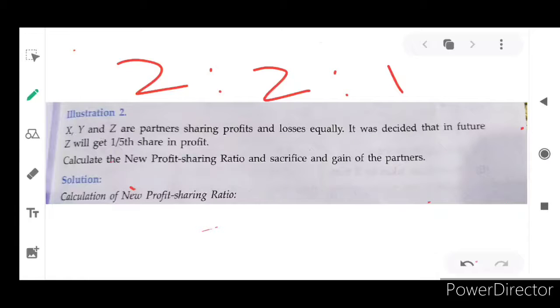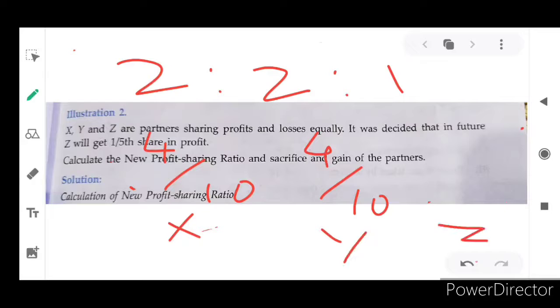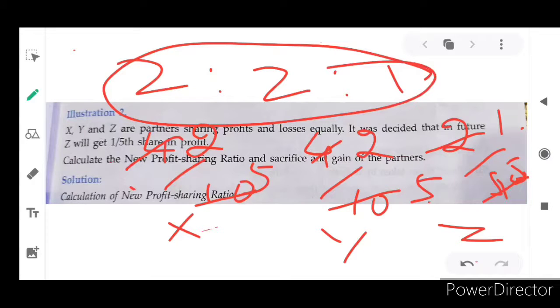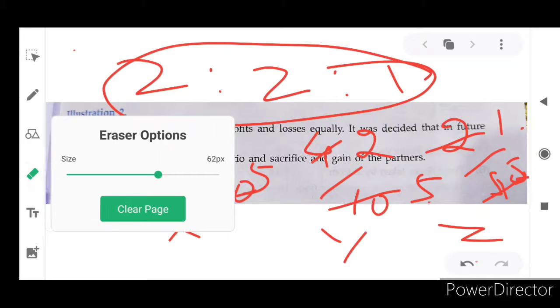2:2:1. How did this 2:2:1 come? Because 4 by 10, 4 by 10, this is X and this is Y. For Z it is 1 by 5 or 2 by 10. If you simplify it, what will come? 2:2:1. So if you convert this 10 into 5, this 10 into 5, this 10 into 5, then this also will be divided by 2, 2, 1. So 2:2:1 is the new profit and loss sharing ratio for all the partners. It is the new profit sharing ratio.